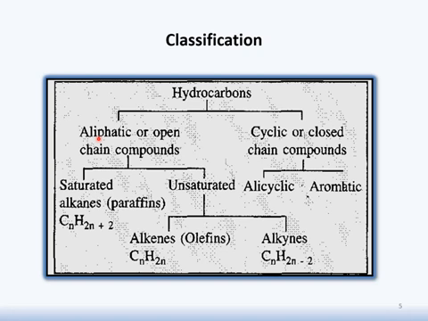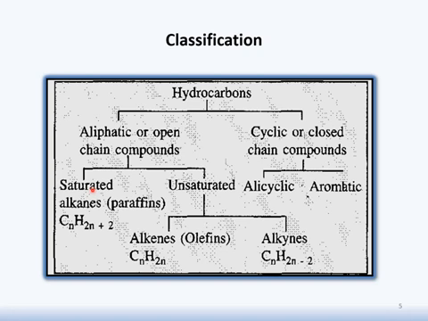Firstly, let's have a glimpse at aliphatic or open chain compounds. These open chain compounds are further divided into two groups. Firstly, we have saturated hydrocarbons. Secondly, we have unsaturated hydrocarbons. Saturated hydrocarbons are alkanes. Alkanes contain only sigma bonds, that is, only single covalent bonds. They do not have any pi bond, so they are also known as paraffins.